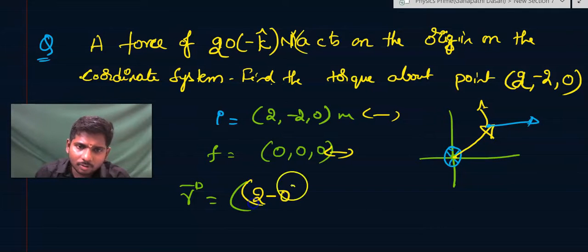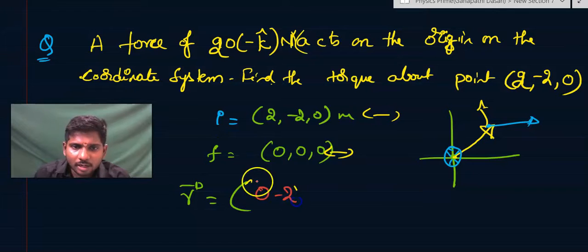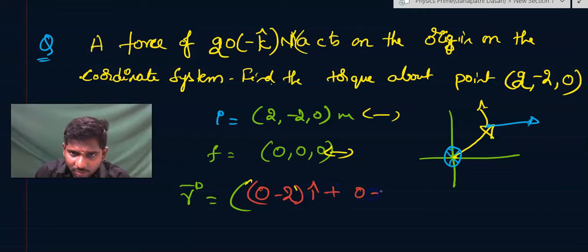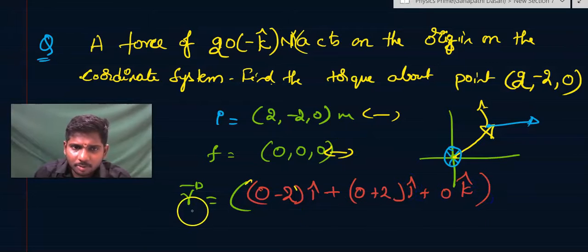So final minus initial: 0 minus 2 i cap, plus 0 minus of minus 2, that is plus 2 j cap, plus 0 minus 0 k cap. So this is the position vector r.